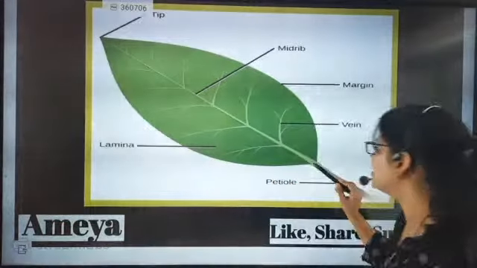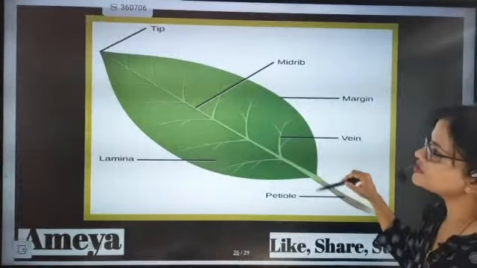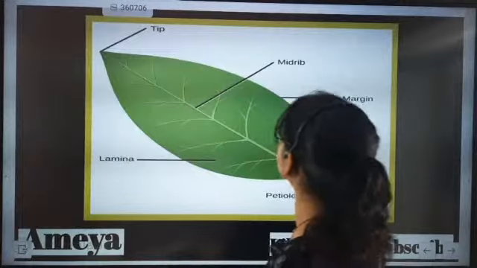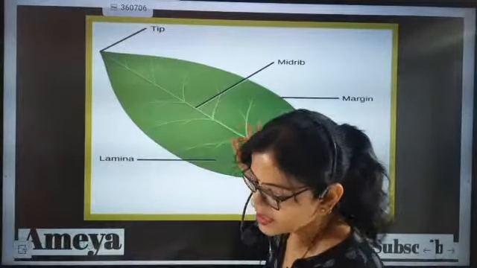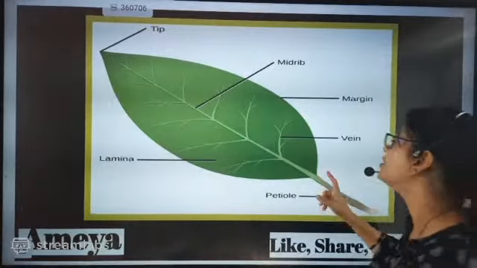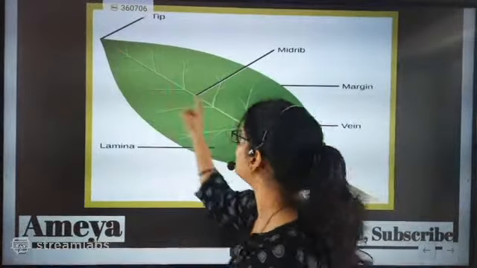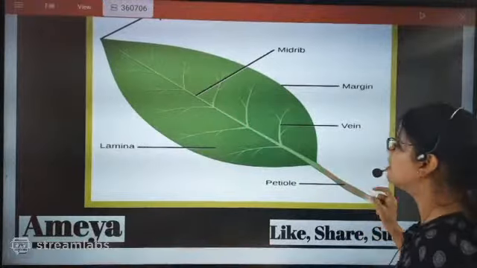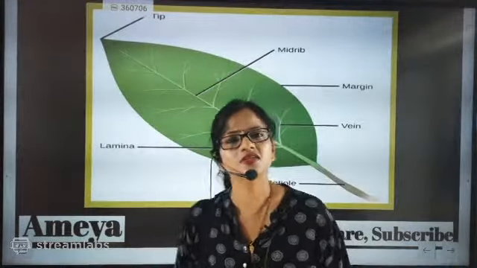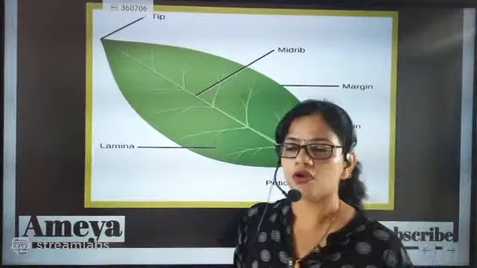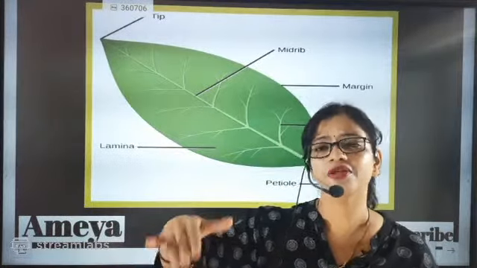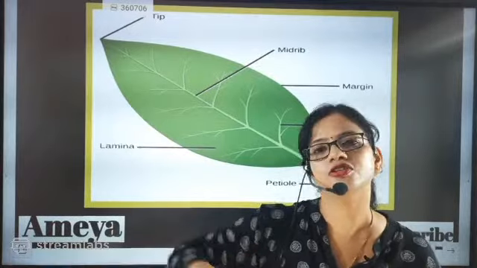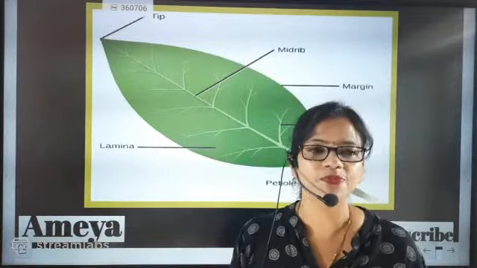You have to check that the petiole region and the midrib region are the regions where collenchymatic tissues are present. Then you will say, auntie, this midrib region and this petiole region are where collenchymatic tissues are present, and inside the epidermal region, the hypodermis is there, and that region also has collenchymatic tissues.